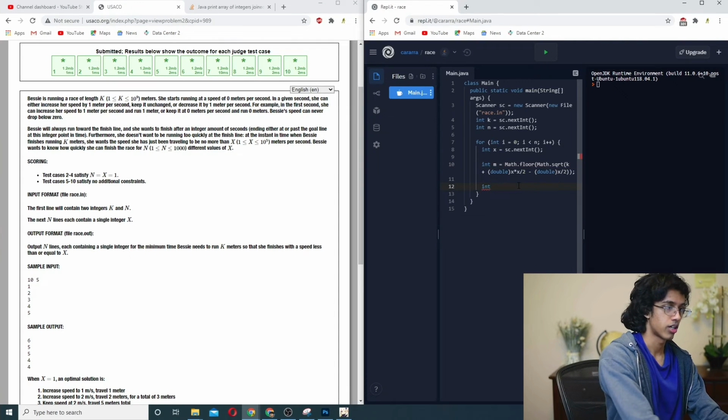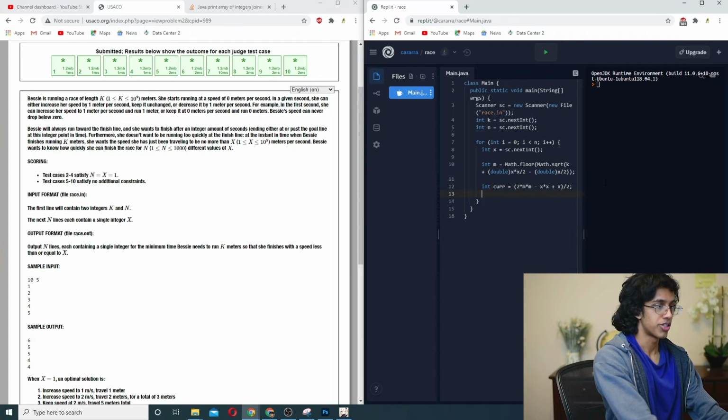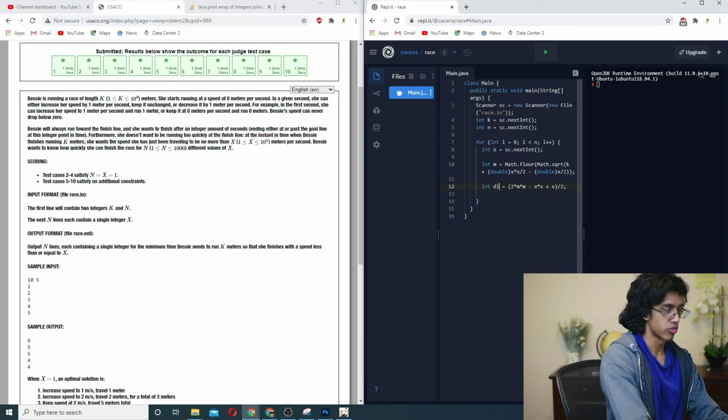So int distance is equal to (2 times m plus x times x plus x minus this nonsense) and then divide by 2. And now we only need the difference, so we do diff is k minus this.